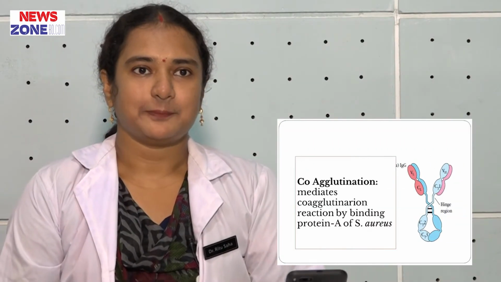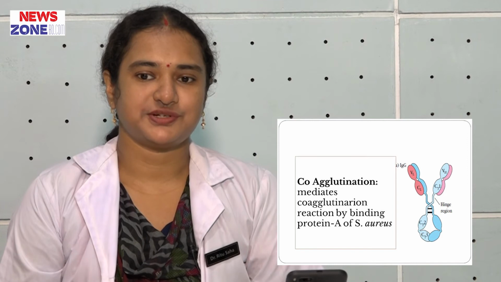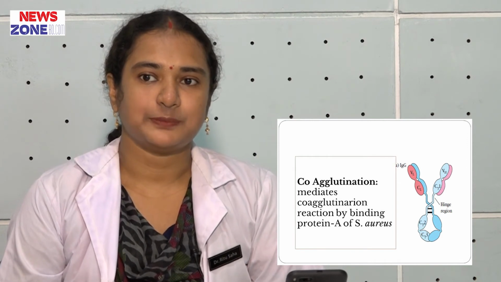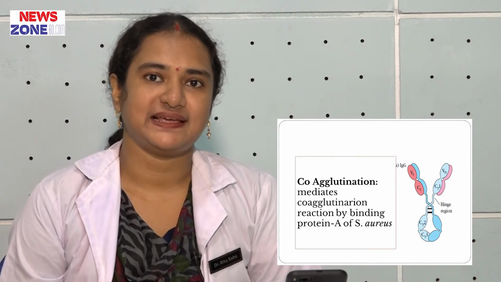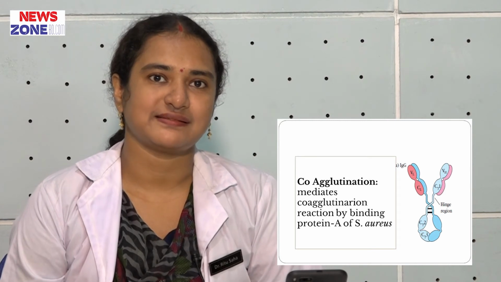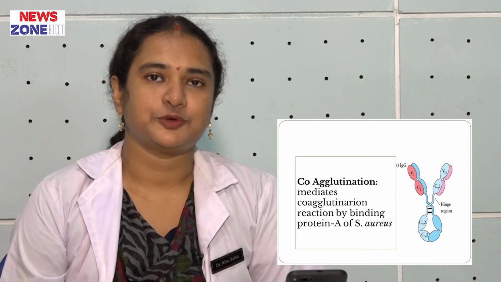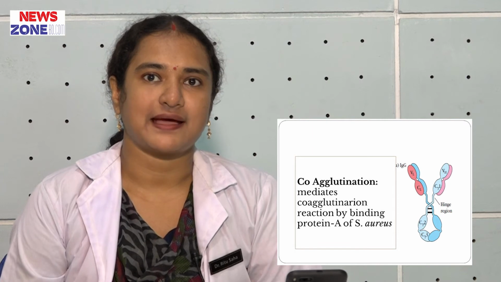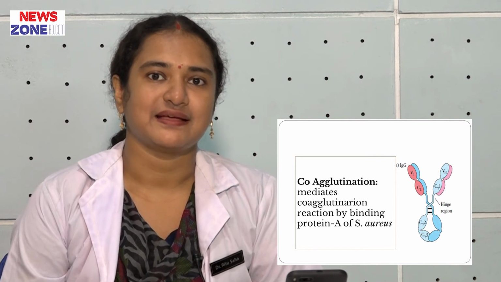Immunoglobulin G can perform co-agglutination reaction, that means its Fc portion can bind with protein A of Staphylococcus aureus, and we can use these properties for diagnosis of other bacterial diseases like Salmonella.